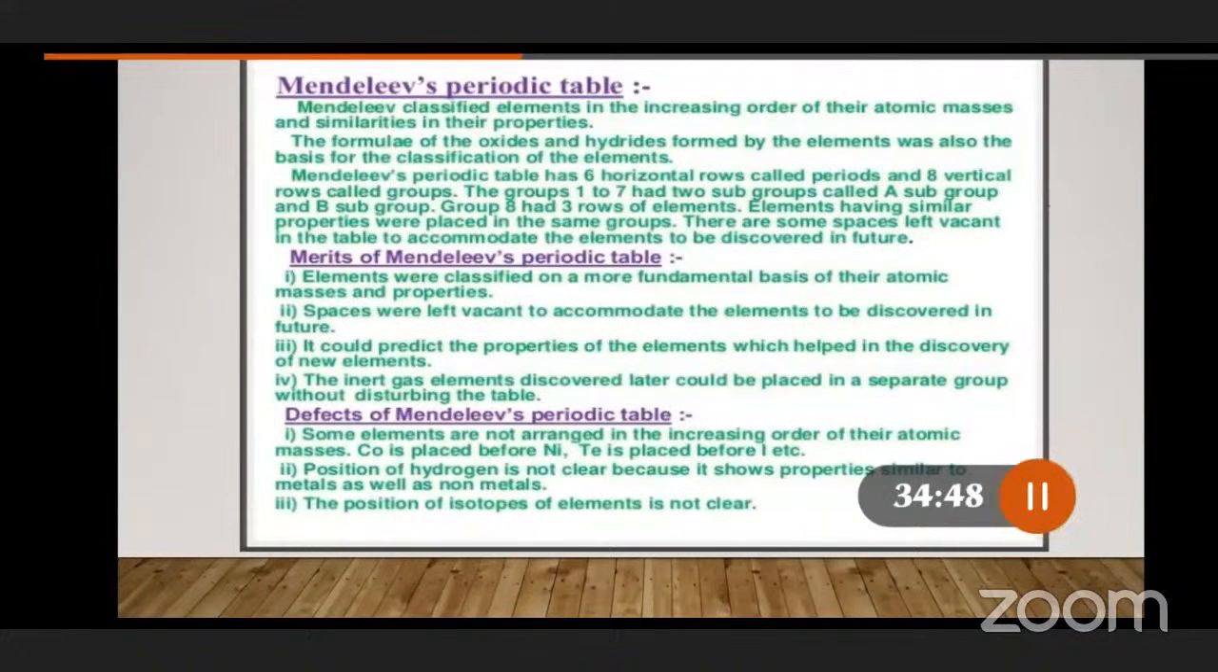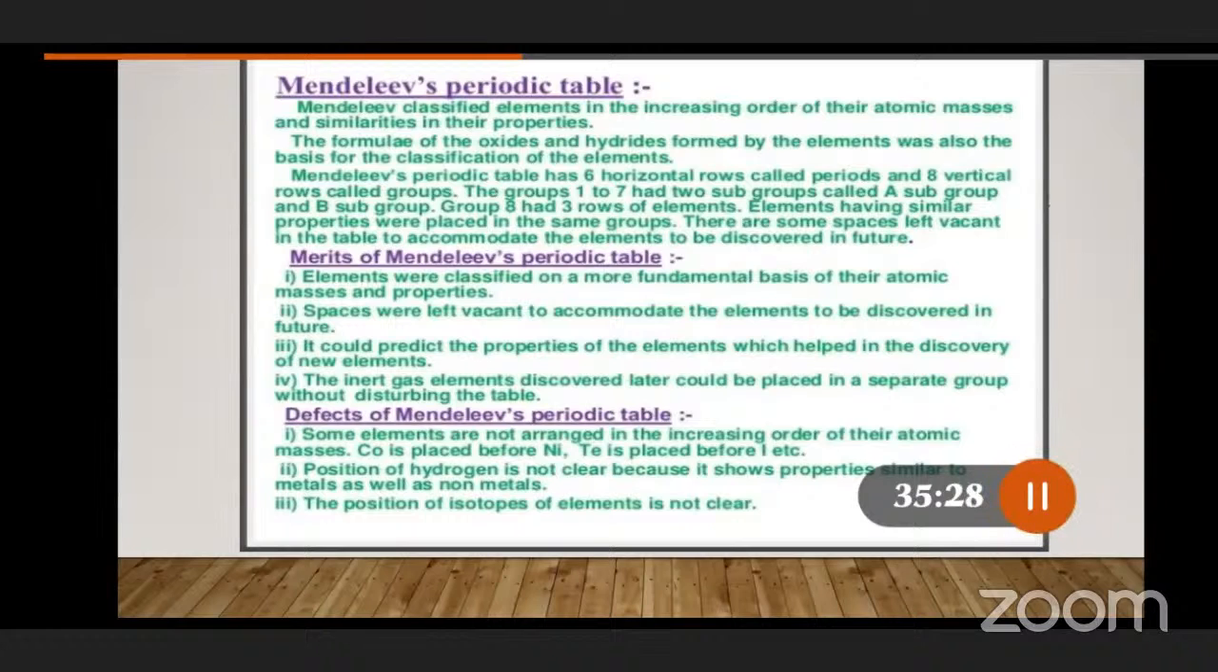We have already discussed these, but once again, let's see if we missed any information. Elements were classified on a more fundamental basis of their atomic masses and properties. Till now, elements were classified based on atomic masses only, but here we consider properties also. Spaces were left vacant to accommodate elements to be discovered in the future. The best thing we can appreciate is that if any new elements come in the future, we can adjust them in the periodic table, since vacant positions were left for them.